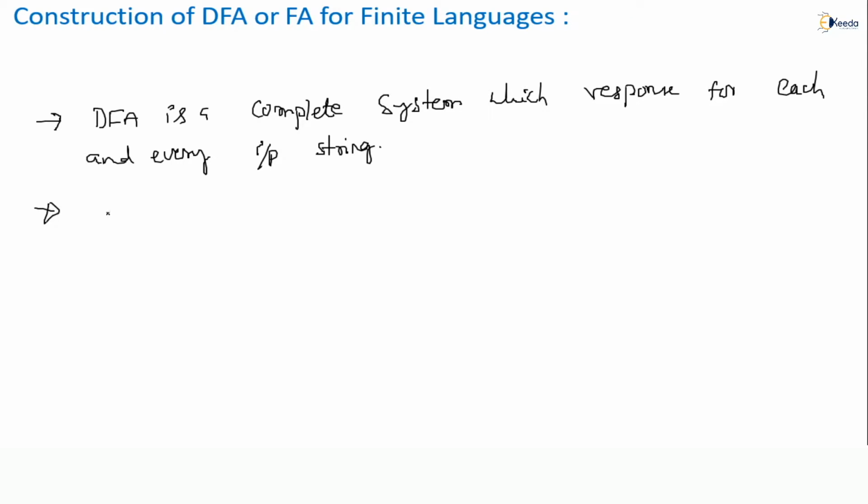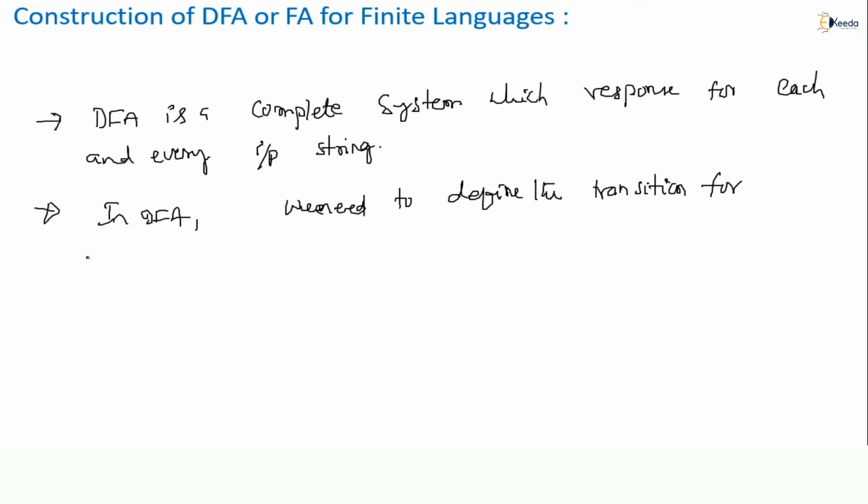Next point: in DFA we need to define the transition for each and every input symbol at each state.